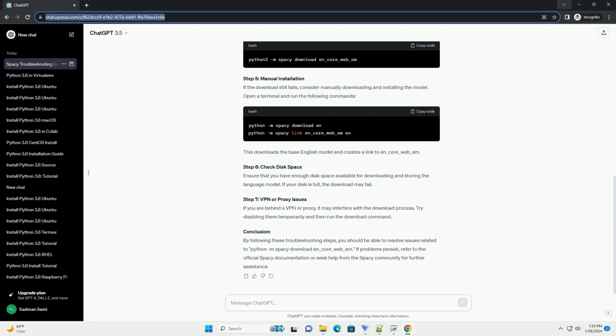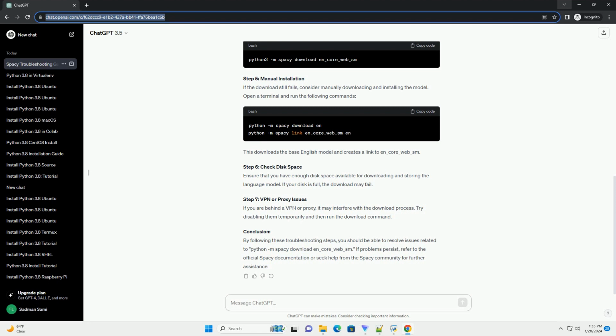If you are behind a proxy, spaCy might have trouble connecting to the internet. Configure spaCy to use your proxy settings by setting the HTTP and HTTPS environment variables. Replace your proxy and your port with your actual proxy details. Firewalls or security software might block spaCy from accessing the internet. Temporarily disable such software to see if it resolves the issue.